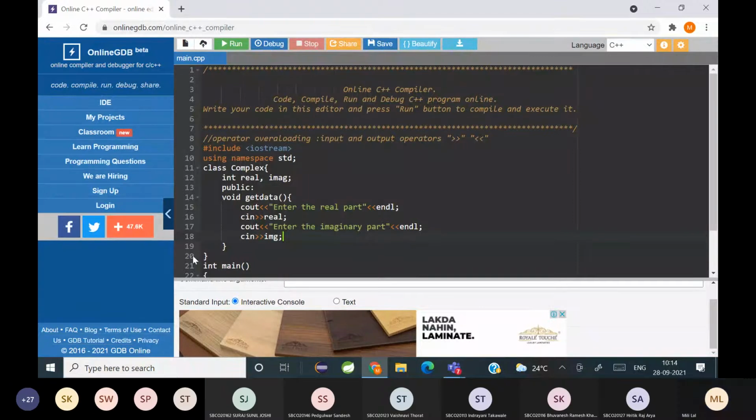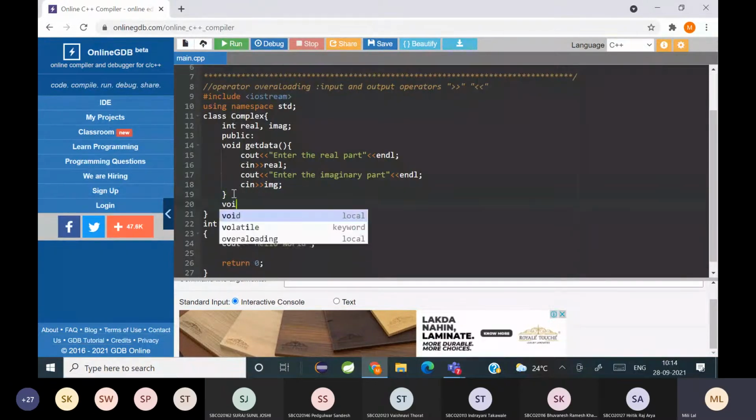Imaginary. Okay, so that is for get data.